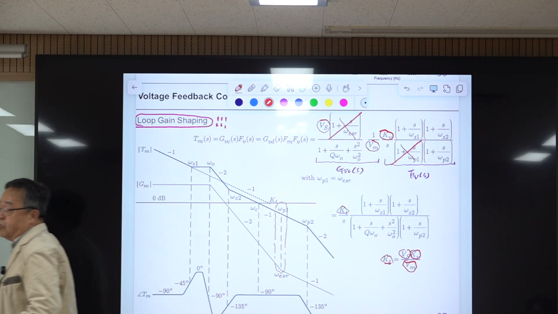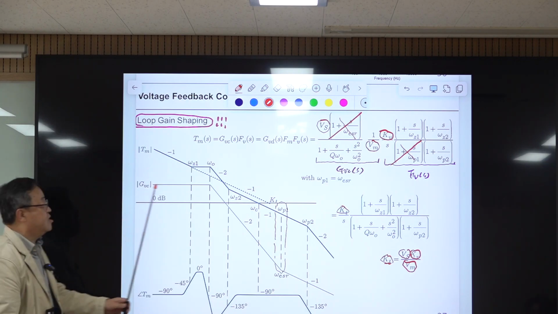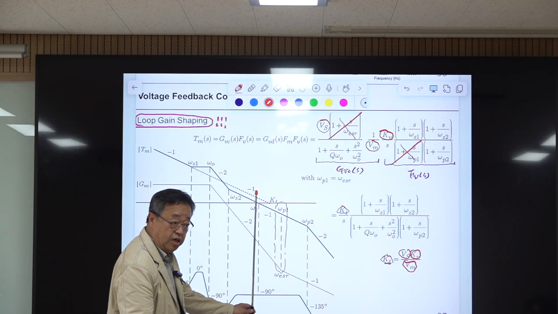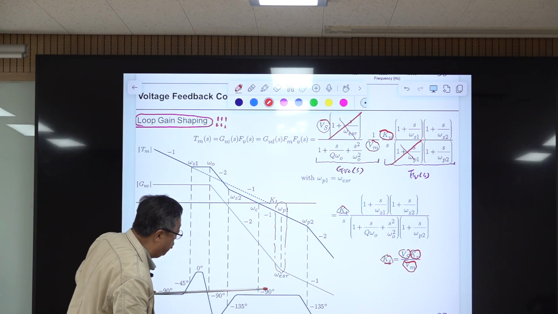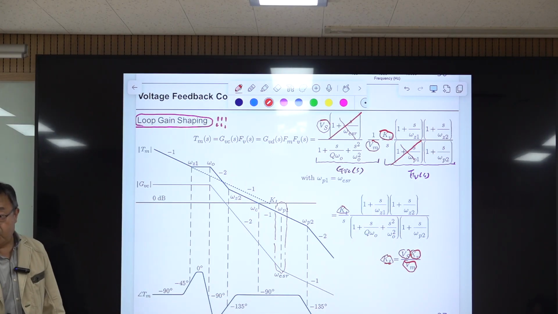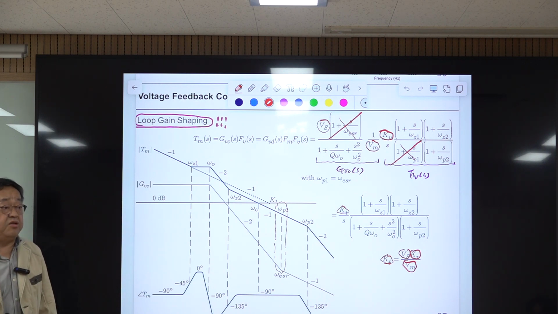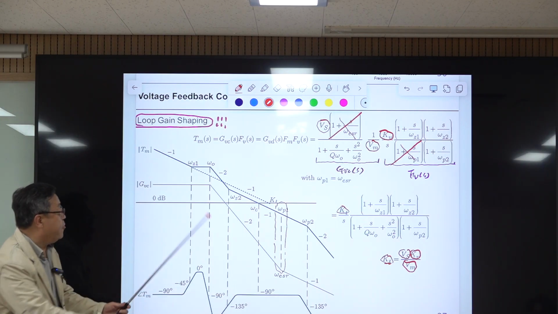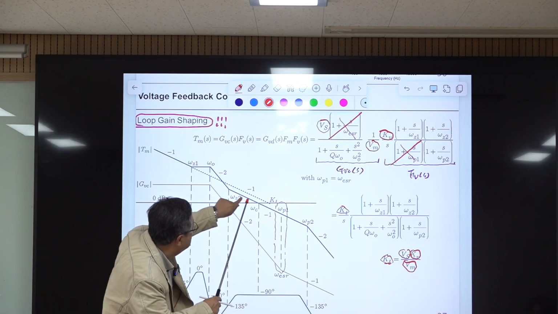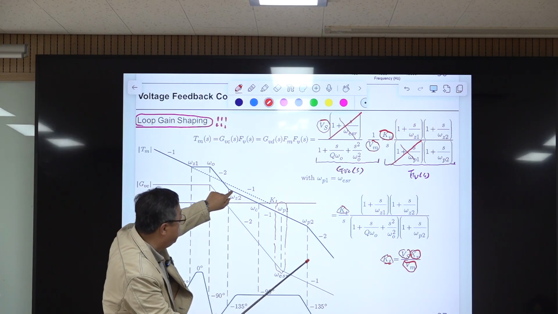The stability of this converter is determined by the phase characteristic at the loop gain magnitude 0 dB crossover frequency. So the difference between this phase and -180 is called the phase margin. So it has 90 degrees of phase margin, which is almost the ideal one. So to have sufficient phase margin, loop gain crossover occurs within this -1 slope region during this frequency range, if possible in the middle.